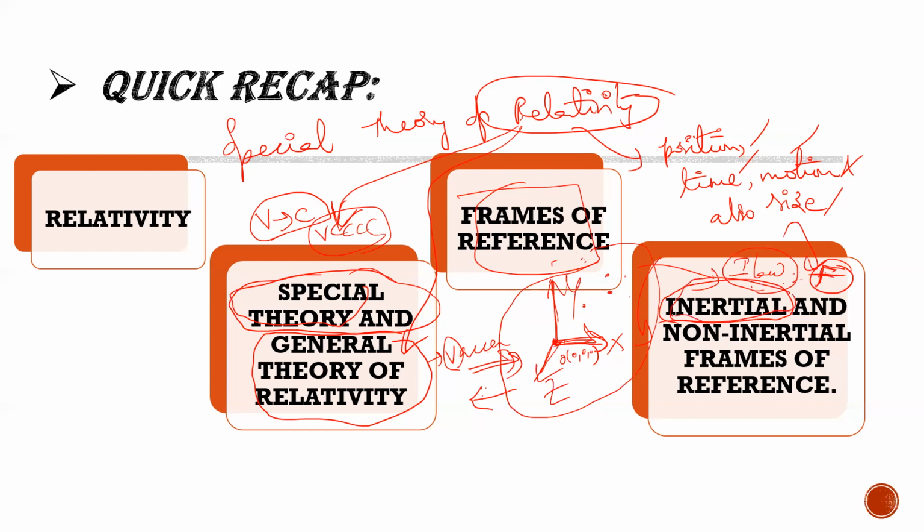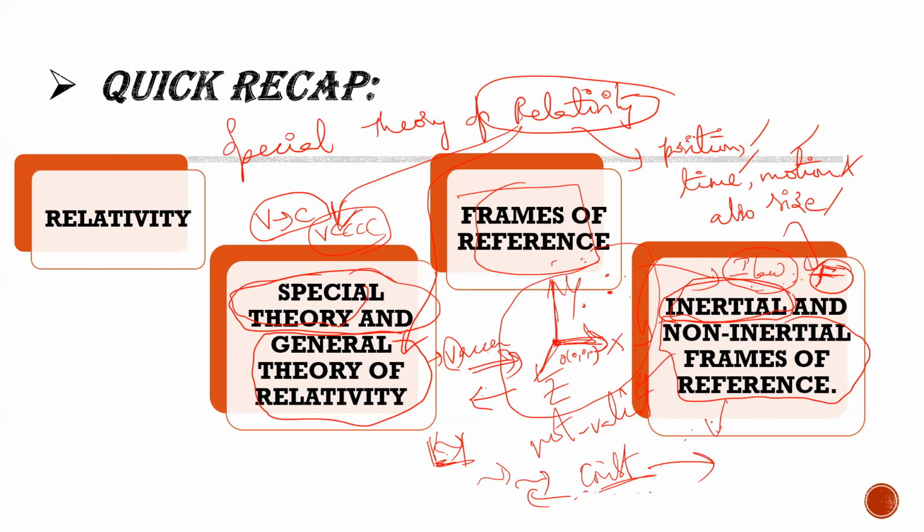Then the contrary, you have non-inertial frames of reference. In a non-inertial frame of reference, Newton's laws are not valid. That means there is no constant velocity of the bodies within the frame of reference. If you take two objects within the frame of reference, then the relative velocity between those two is not constant all the time. They change, they increase rapidly or they decrease. There is a variation of the velocity of one body with respect to the other body within this non-inertial frame. That's the reason it is called a non-inertial frame of reference. So we have done till this frame of reference.